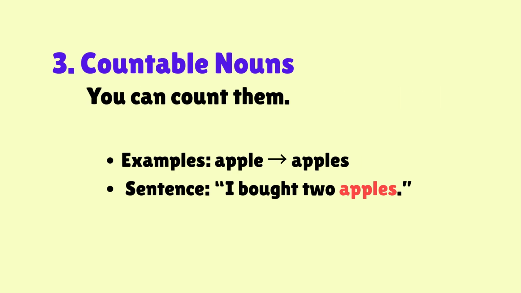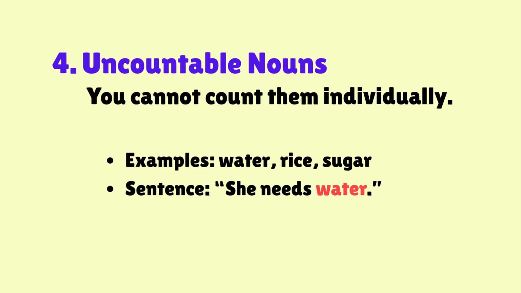Countable nouns. You can count them. Examples: apple, apples. I bought 2 apples. Uncountable nouns. You cannot count them individually. Examples: water, rice, sugar. She needs water.